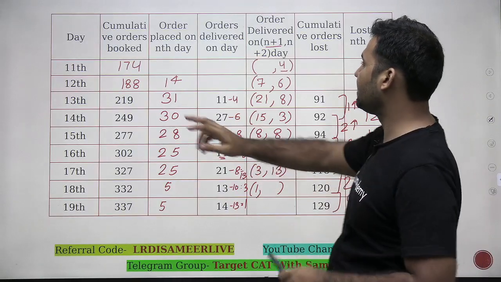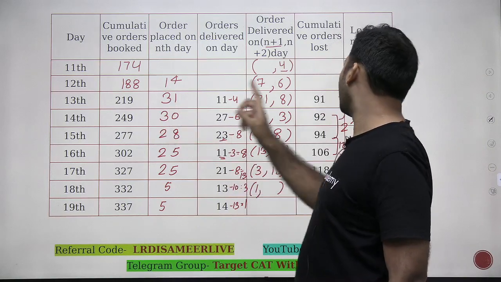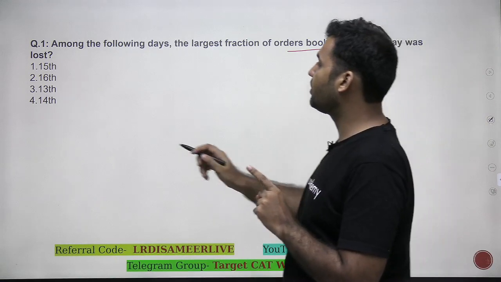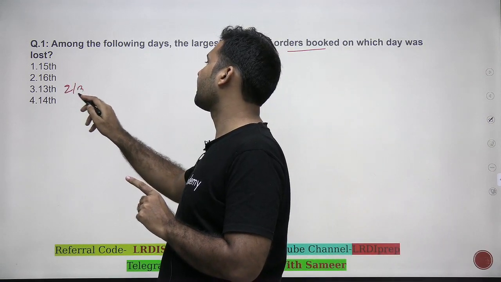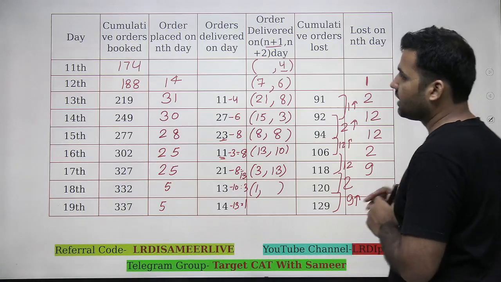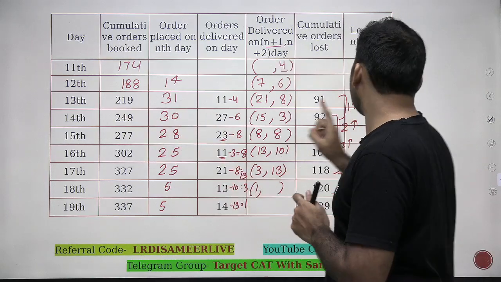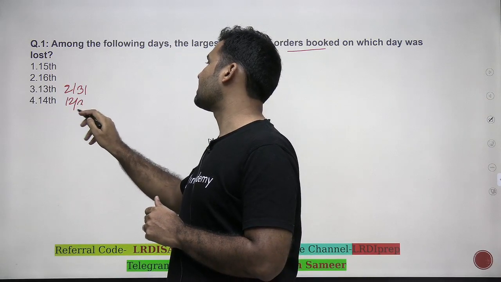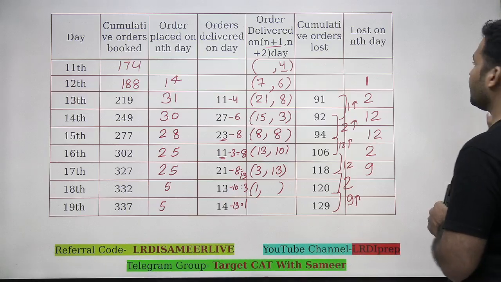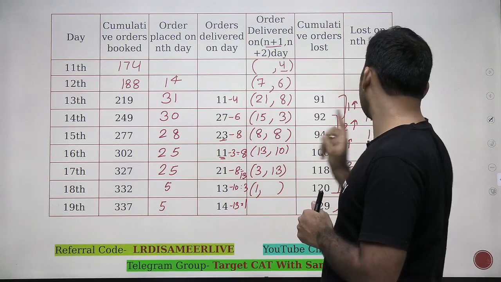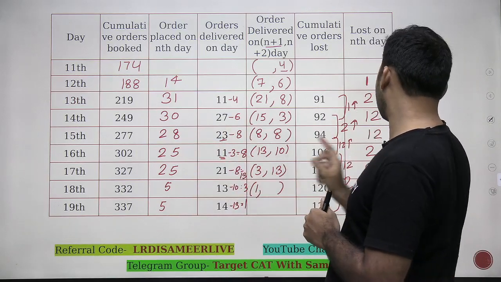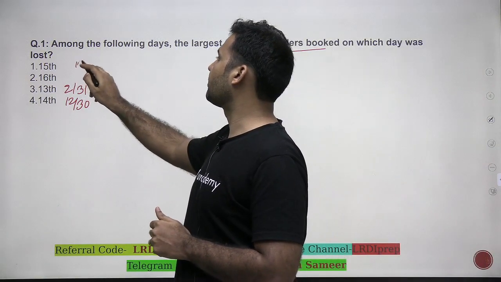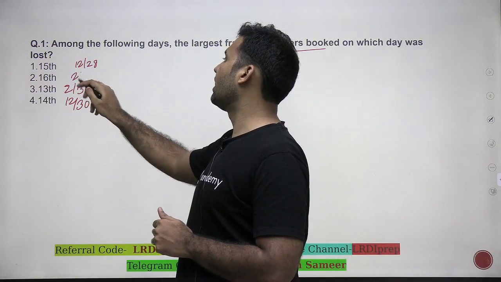If I look at 13th, 31 orders are placed and out of which 2 are lost. So on 13th, I have a fraction of 2 by 31. If we look at 14, 30 orders are placed, 12 are lost. 12 out of 30 are lost. So that's the fraction for 14. 15 and 16. 15, 28, 12 out of 28 and 2 out of 25. 12 out of 28 on 15th and 2 out of 25 on 16.